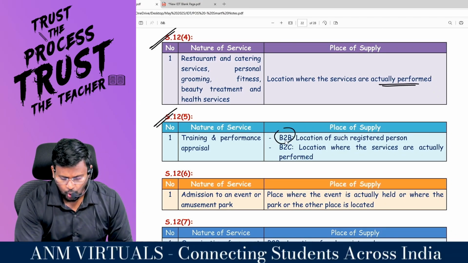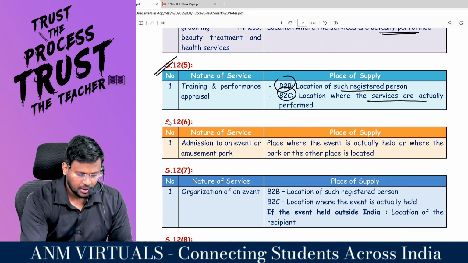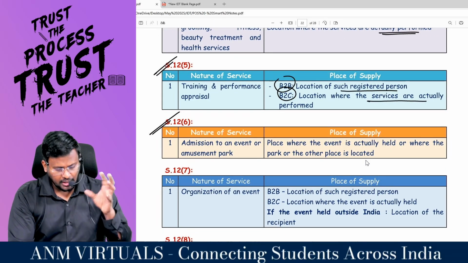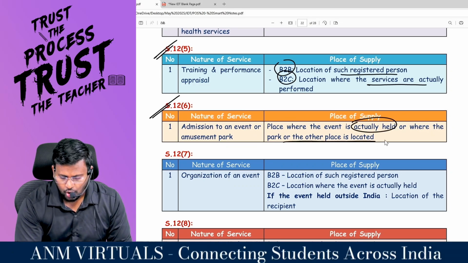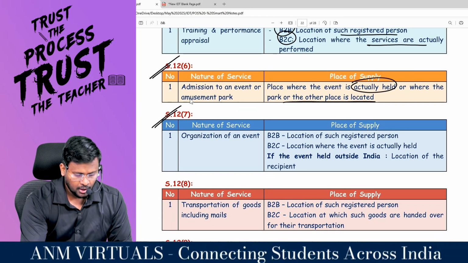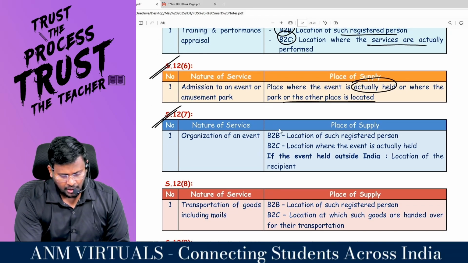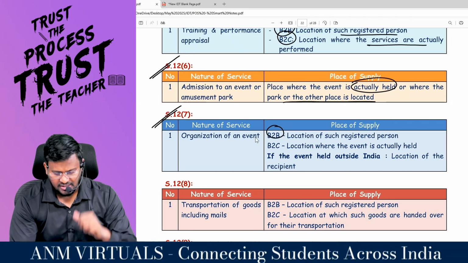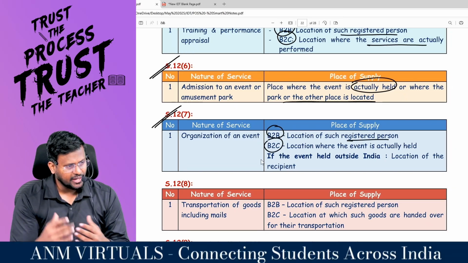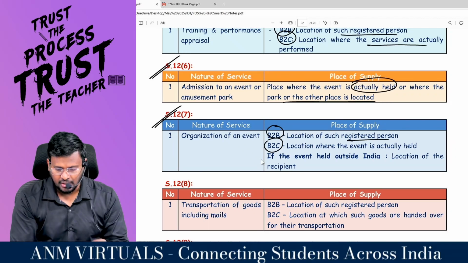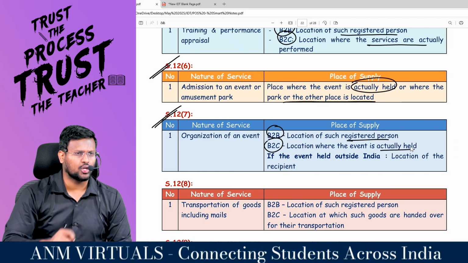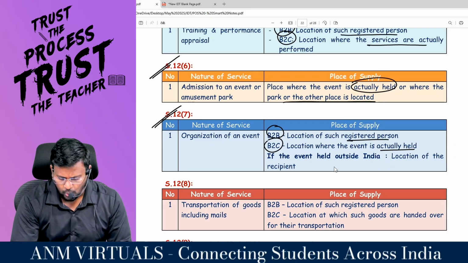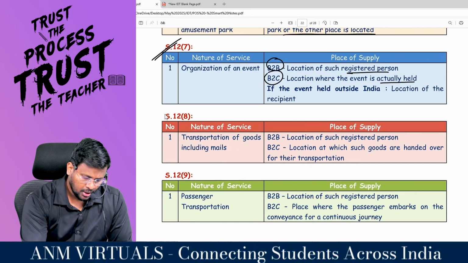Sir, if it is B2B, location of such registered person. B2C, location where the services are performed. 12.6, admission to an event or amusement park. Place where the event is actually held, or where the park or other place is located. Getting it? 12.7, organization of an event. If you organize for a registered person, location of such person. If you are organizing for an unregistered person, check where the event is held. If the event is held in India, means location of the event. If the event is held outside India, means location of the recipient.